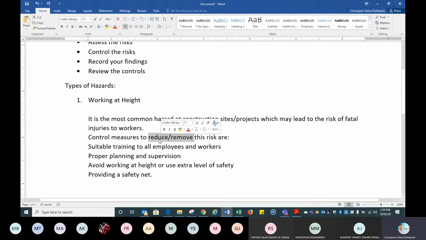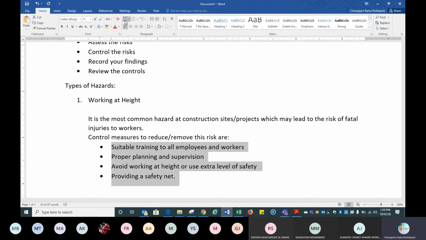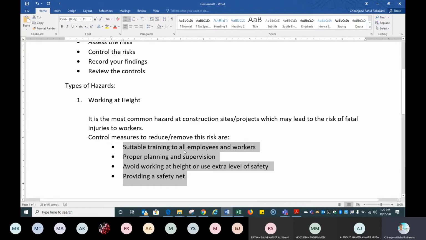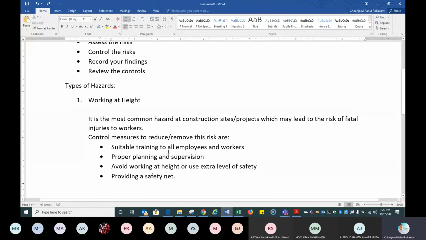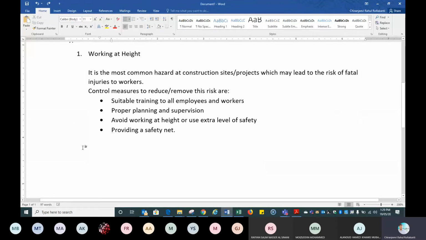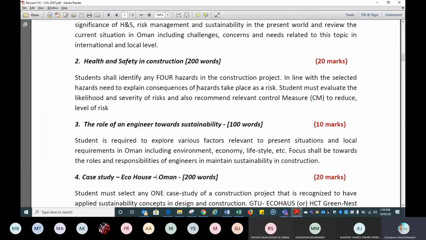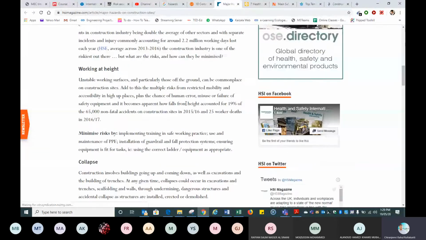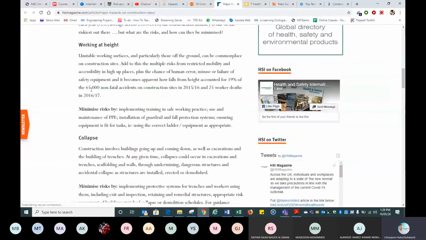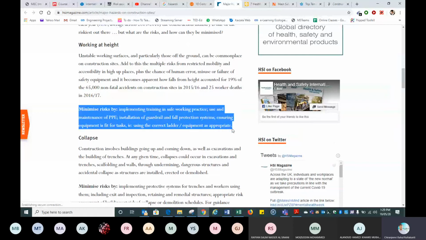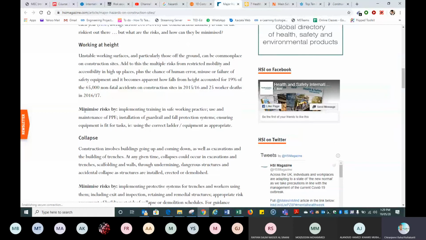When you write this, you can find synonyms for words like reduce and remove. Remove this risk are... again you can go for sub points like this. Suitable training and all. Like the same, you go with the second one, not only from a single website. Don't try to write from a single website. Read, for example, here also you can say working at height. They have clearly mentioned here minimize risk, which means it is a control measure.